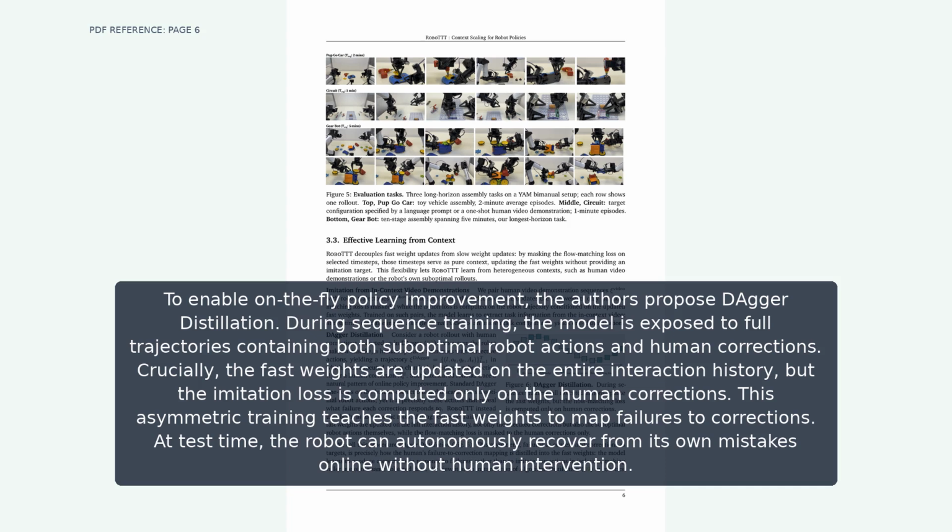To enable on-the-fly policy improvement, the authors propose DAgger distillation. During sequence training, the model is exposed to full trajectories containing both suboptimal robot actions and human corrections. Crucially, the fast weights are updated on the entire interaction history, but the imitation loss is computed only on the human corrections. This asymmetric training teaches the fast weights to map failures to corrections. At test time, the robot can autonomously recover from its own mistakes online without human intervention.